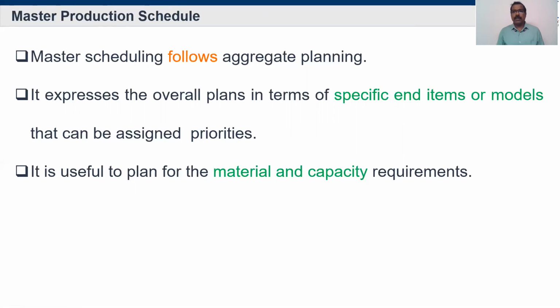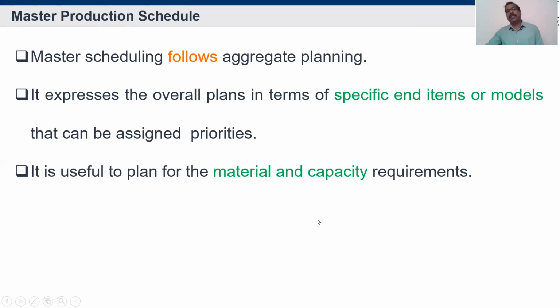If I go for a particular mobile model, how much material is needed for that mobile? Take the iPhone, which has lots of models, or Samsung, lots of models. Each model needs particular material and a particular fabrication method, whether we have it or not. For that we have to plan, and so the master production schedule is needed.